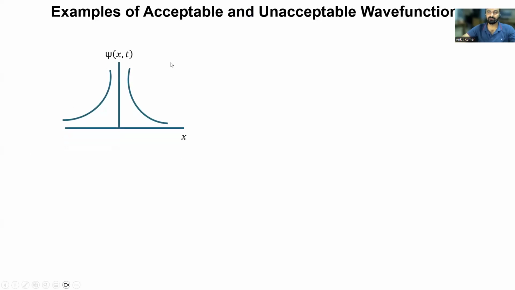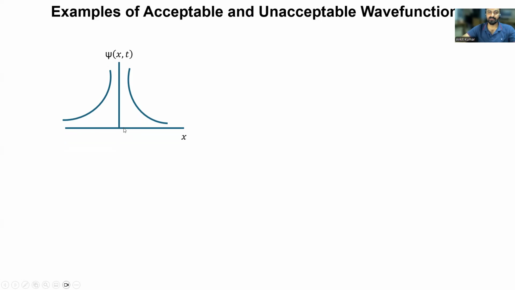In this slide, I'll be talking about acceptable and unacceptable wave functions. It's a very important criterion to understand whether a wave function is acceptable or unacceptable in quantum mechanics. Here in the first graph, you can see on the x-axis the position, and on the y-axis the wave function. When x tends to zero, it becomes infinite and makes an asymptote.